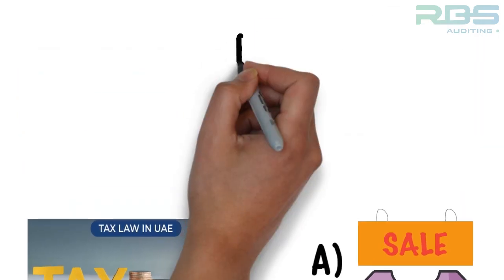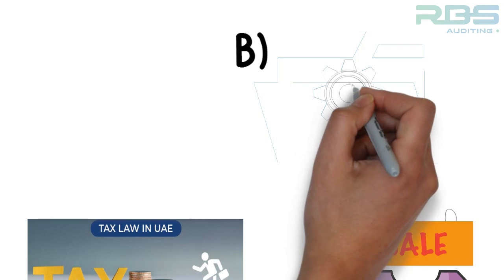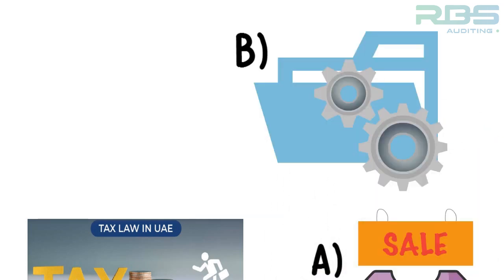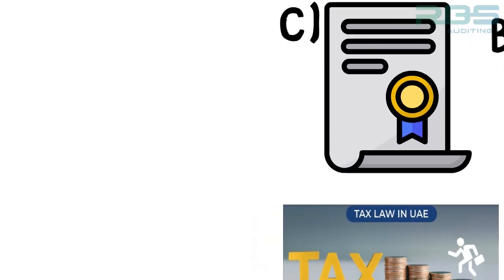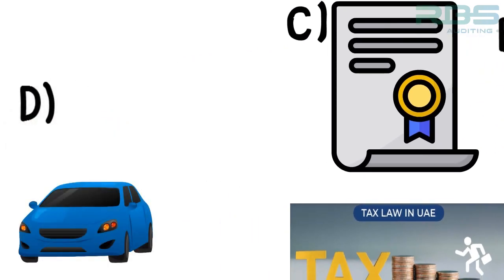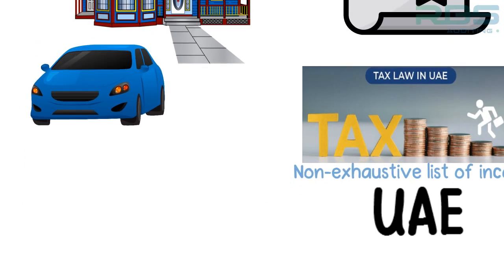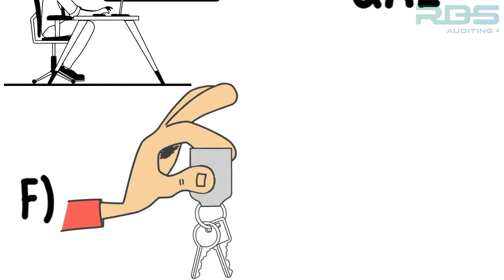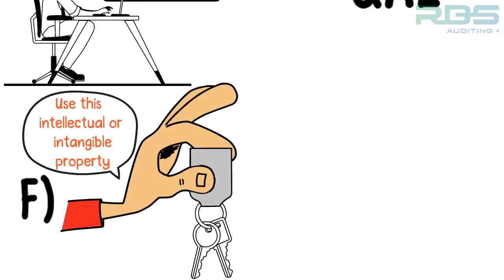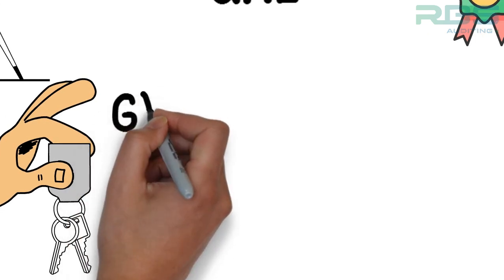A. Sale of goods. B. Provision of services that are rendered or utilized or benefited. C. Contract wholly or partly performed or benefited. D. Movable or immovable property in the UAE. E. Disposal of shares or capital of a resident person. F. Use or right to use in the state, or the grant of permission to use in the state, any intellectual or intangible property.